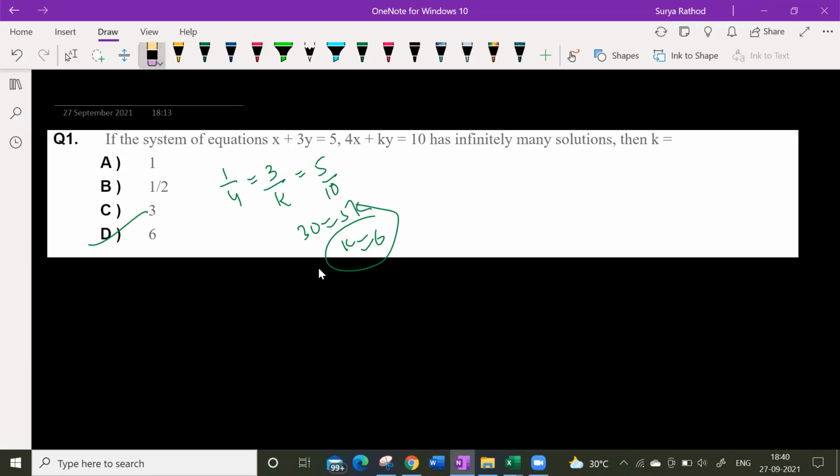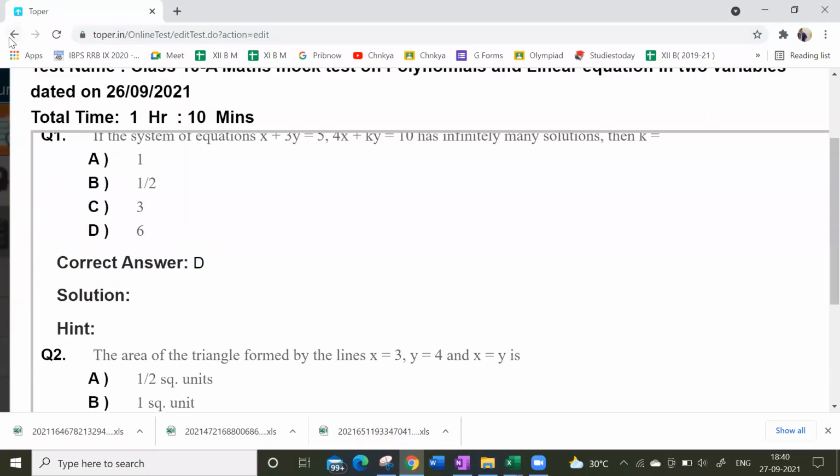Then it should be 5 by 20. Sir, if it was 2 by 4, then we could have solved the question. Yes, 5 by 20 is also correct, or 2 by 4 is also correct. So if it's 20, the option will not be satisfied, right? So what should it be? 2 by 4. Yes, so it should be 2x. Let's correct it. It should be 2x, isn't it?